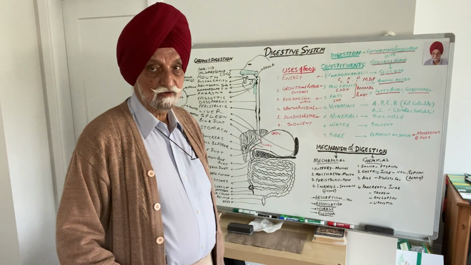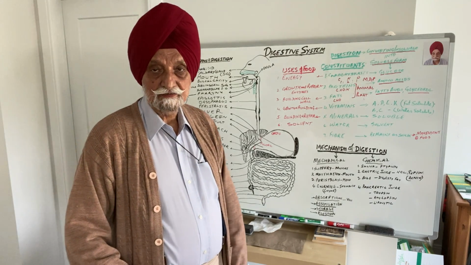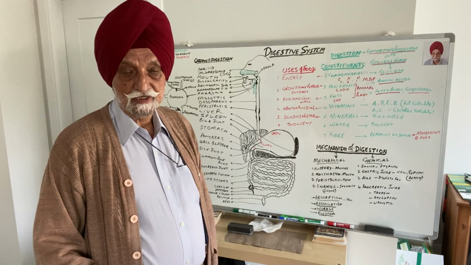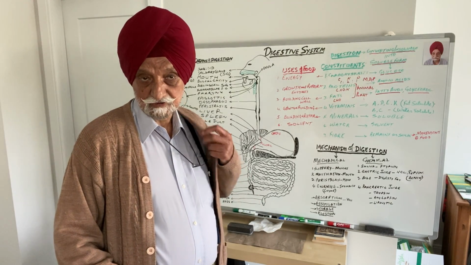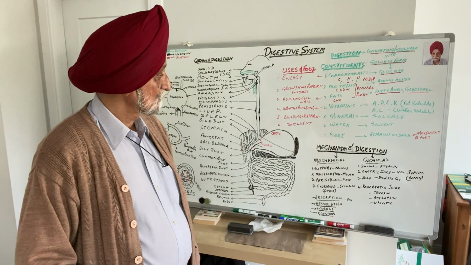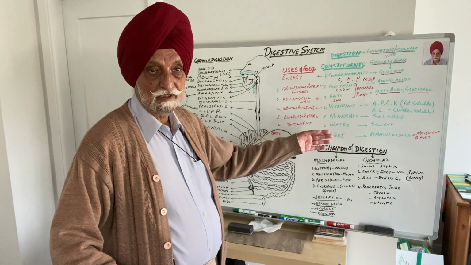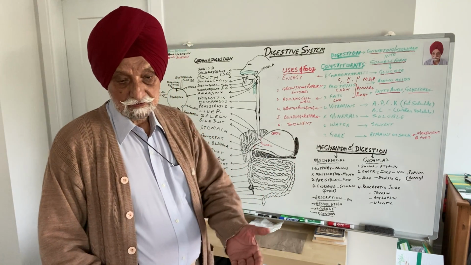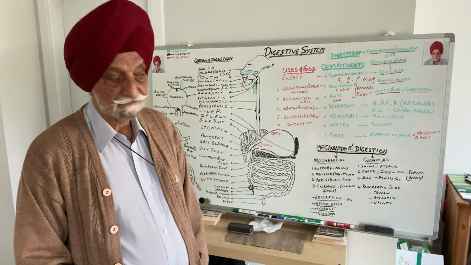Fats are also of two types coming from animals and plants. From animals, like we get butter or cod liver oil or fish oil or any other oil. And the plant oil is the oil that comes from sunflower, groundnuts, all vegetable oils.